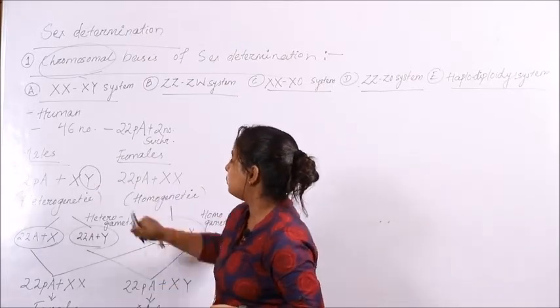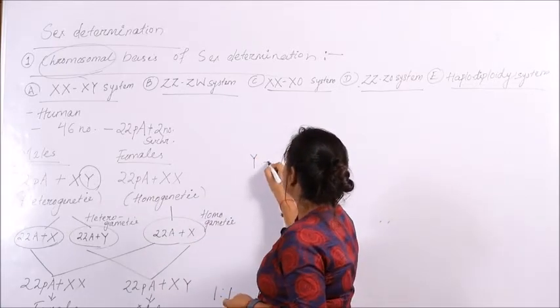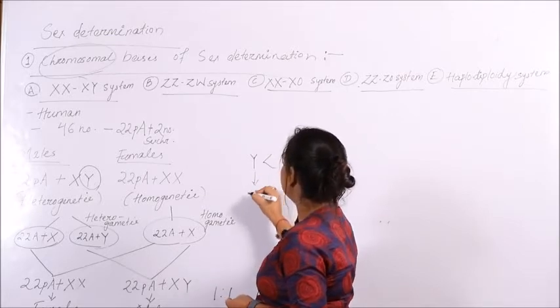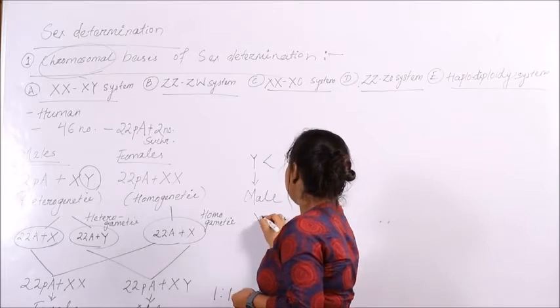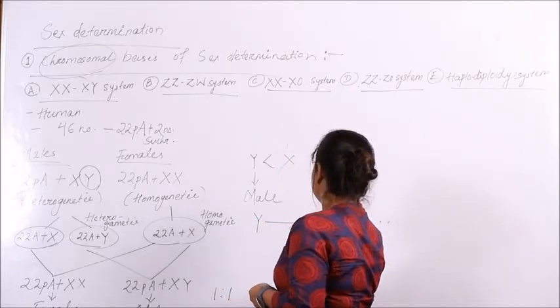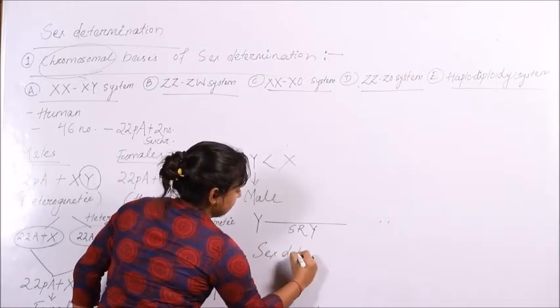So what does this Y chromosome do? The Y chromosome, which is shorter in size compared to the X chromosome, is responsible for developing an organism into a male. Why? The Y chromosome has a certain region called the SRY region. SRY is nothing but the sex determining region.